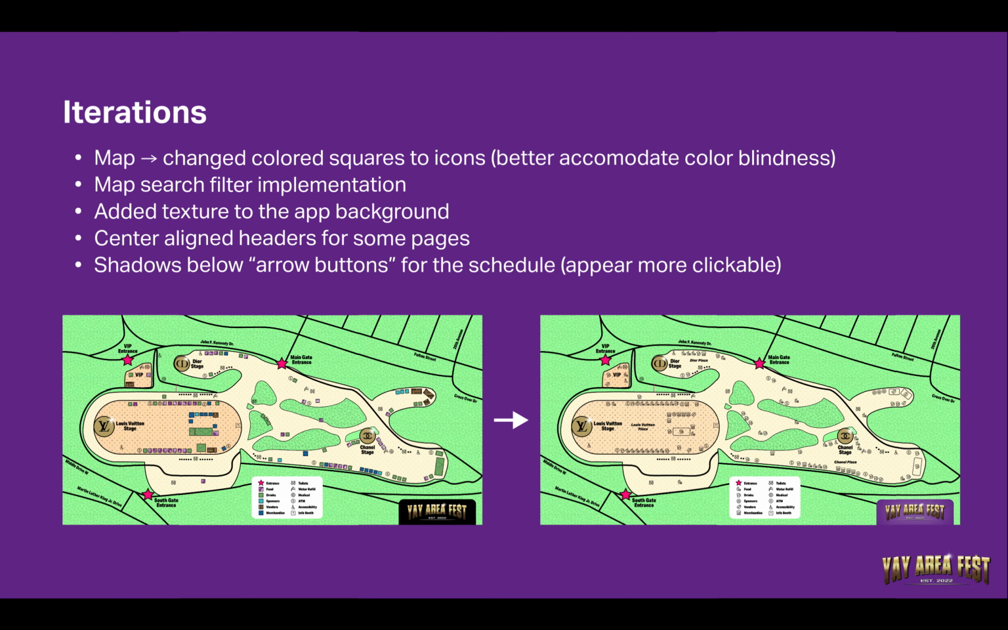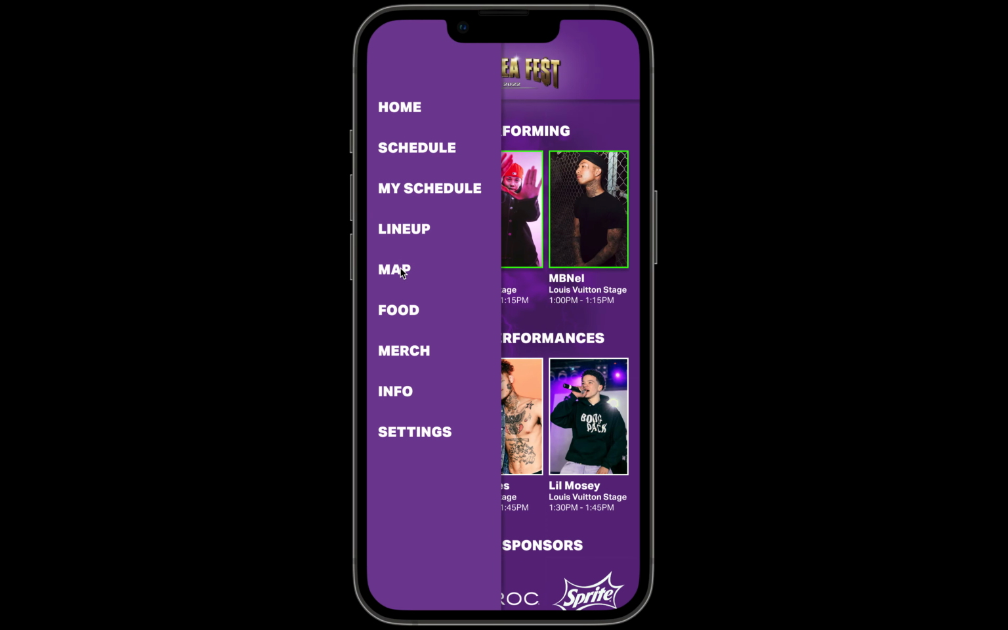And based off of the usability testing, I made some iterations to my design. And the first change I made was on the map. So I found out that the square with the patterns, which I originally had, does not cater well to people who are colorblind because the patterns are not easily distinguishable. So I changed it to icons instead to make it more clear. And I also expanded more on the search filter for the map, which is right here.